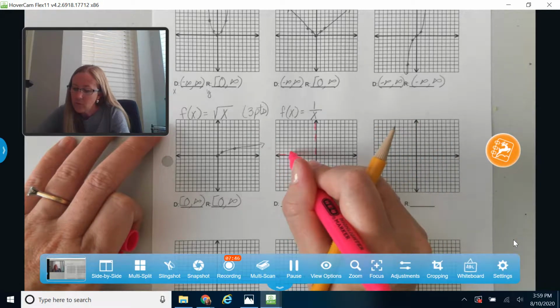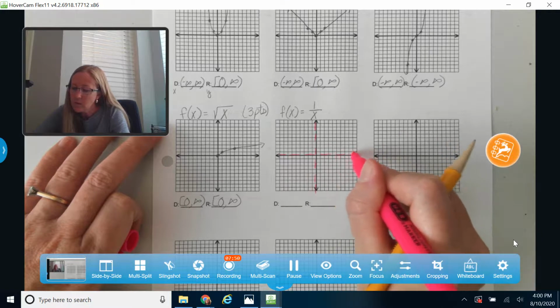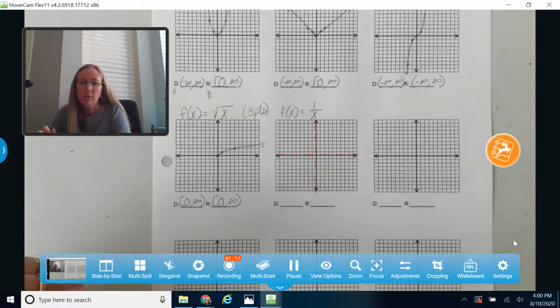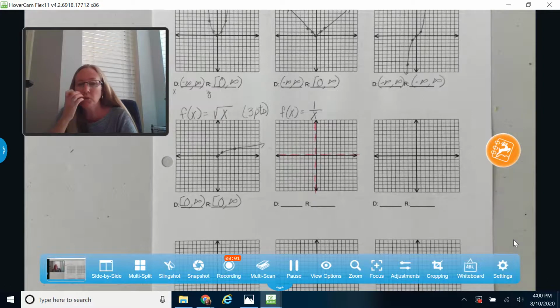This one's also going to have a horizontal asymptote. Some of them do. Some of them have a slant asymptote. Okay, but we end up with these little asymptote things. Remember that asymptotes are special because we cannot touch or cross them when we're talking about these parent functions. We'll talk about some special situations in a couple of weeks, but for parent functions, no touching or crossing these.